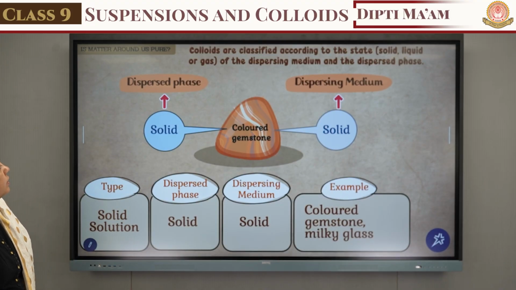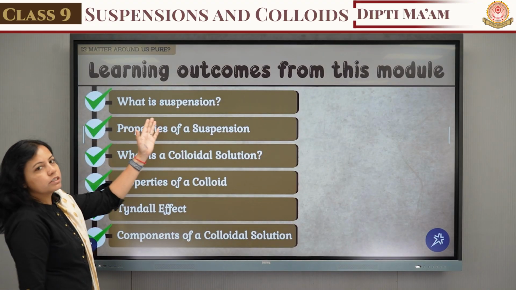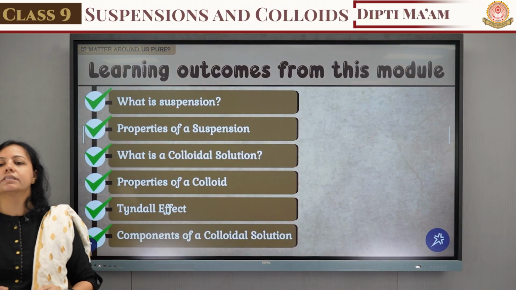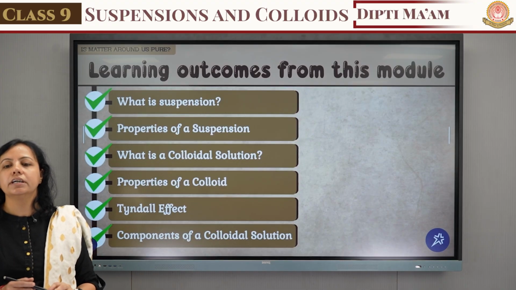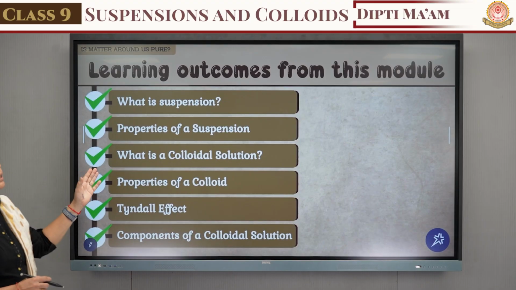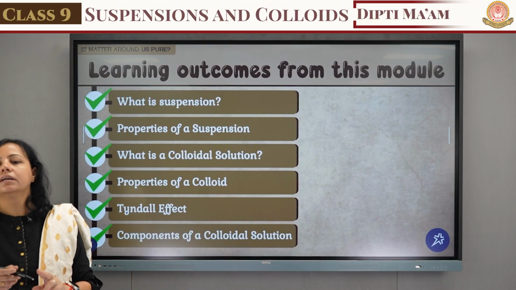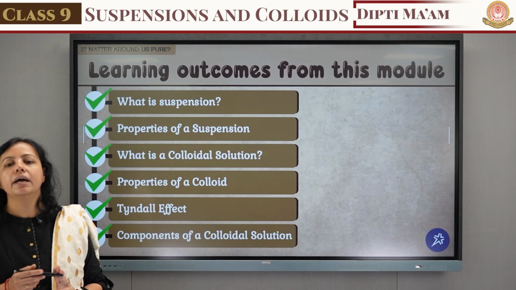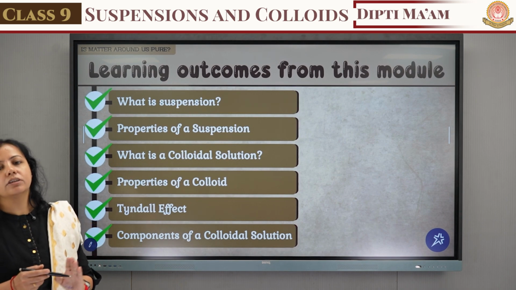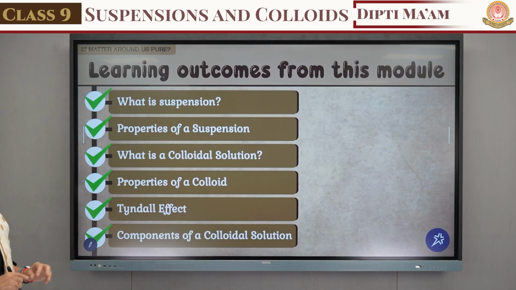So let's revise the things we covered. What is the meaning of suspension? Is suspension homogeneous or heterogeneous? Heterogeneous mixture. Okay. Now, the properties of suspension we already discussed: the size of the particle, then visibility, then uniformity, effect of light, filtration, and stability.